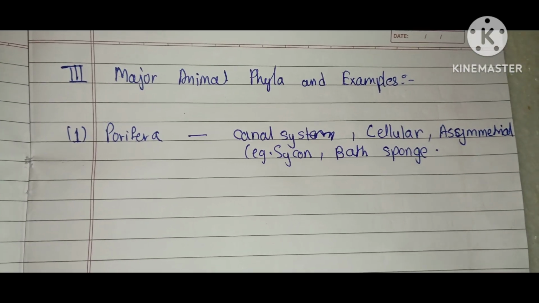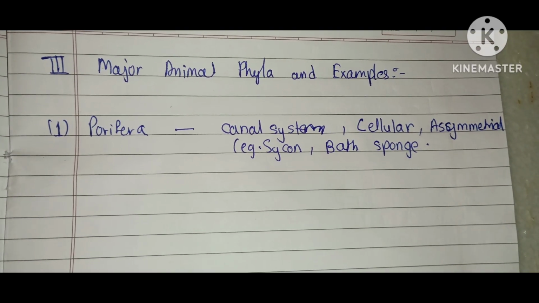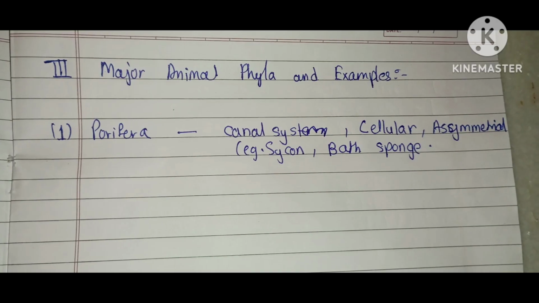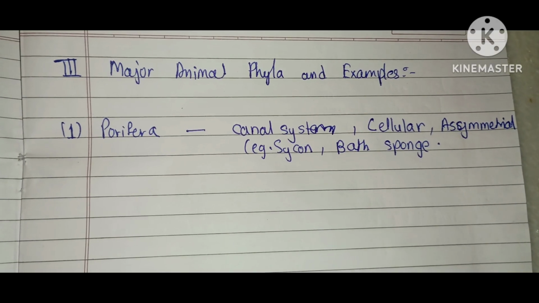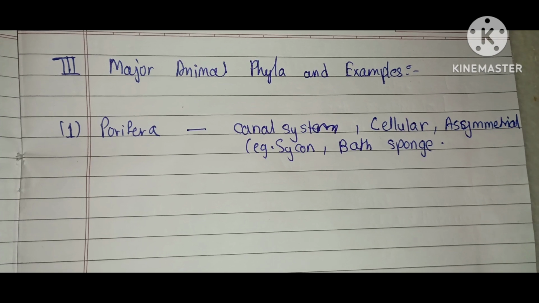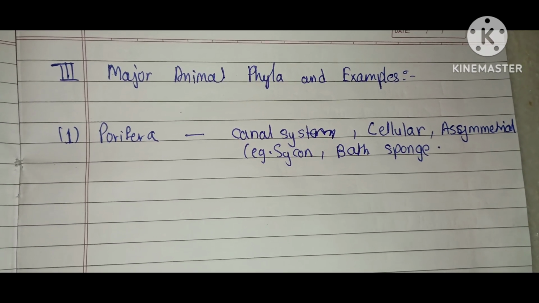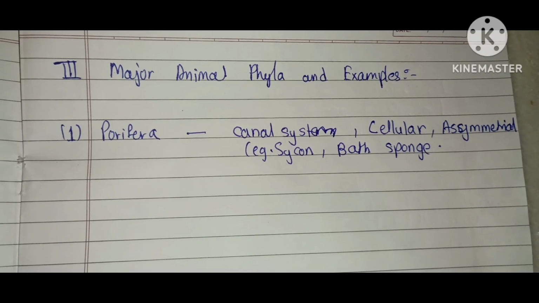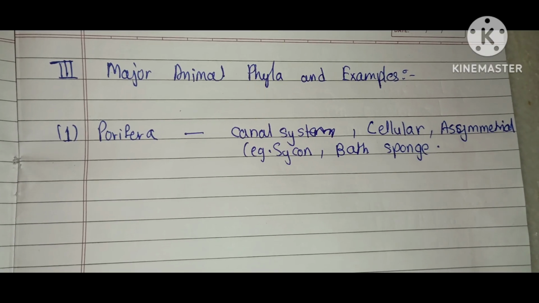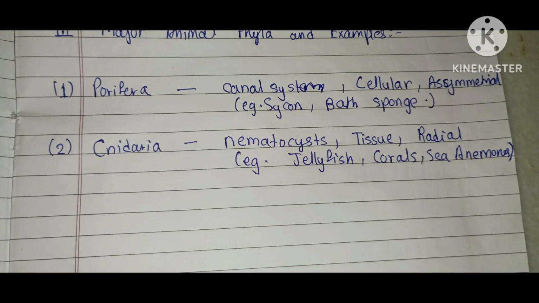So our third topic is major animal phyla and their examples. First is Porifera. Their characteristics are filter feeders, porous body with a canal system, no true tissues or organs. Their level is cellular and their symmetry is asymmetrical. Examples are Leucosolenia and bath sponge. The second phylum is Cnidaria.